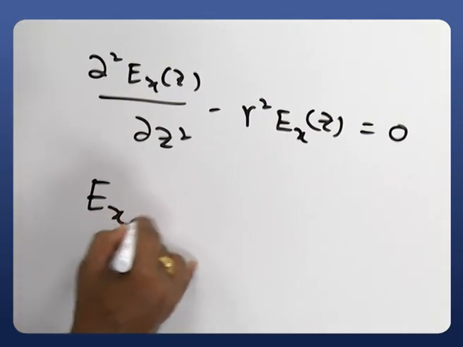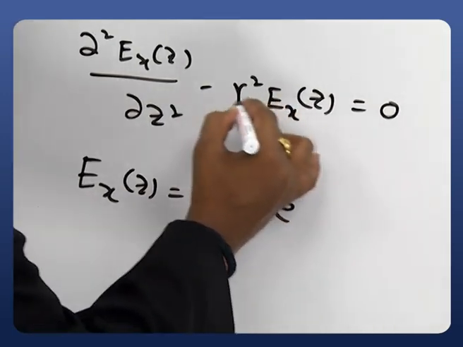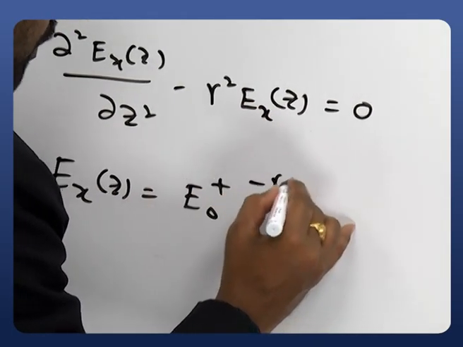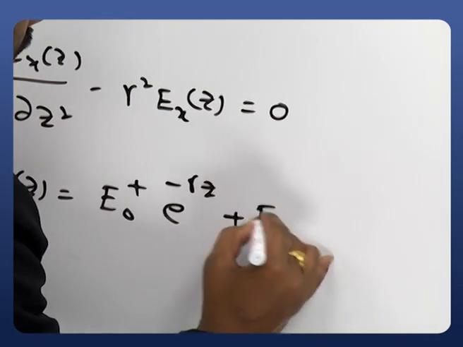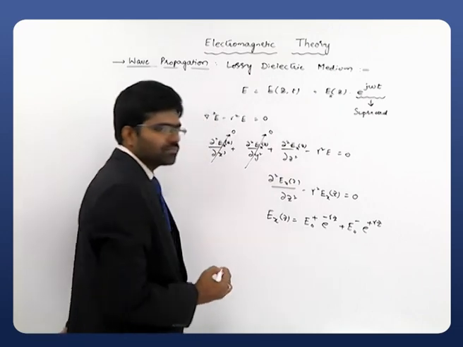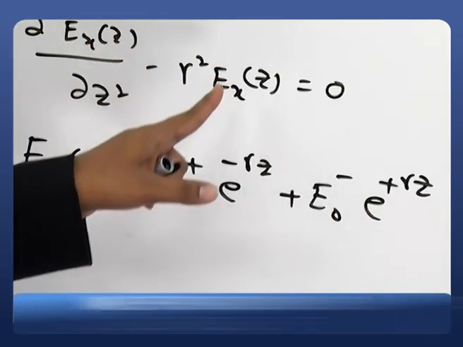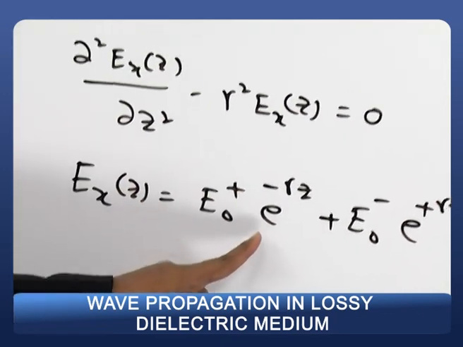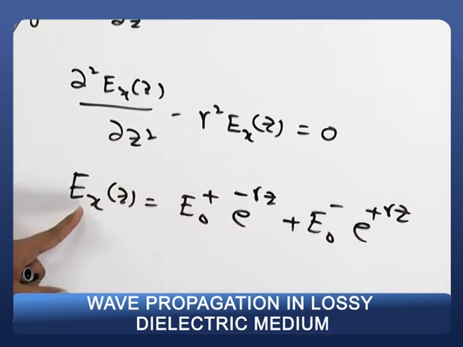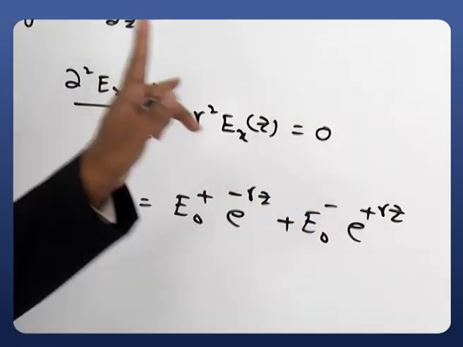That Ex of z simply can be written as E naught plus e power minus gamma z plus E naught minus e power plus gamma z. Clearly remember, this is a standard solution for this particular second order differential equation. This is one of the solutions that we have. So here clearly Ex of z is equal to E naught plus e power minus gamma z plus E naught minus e power plus gamma z.